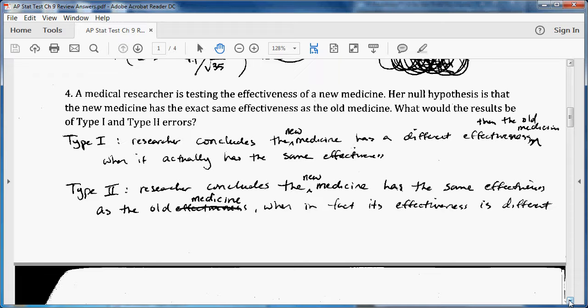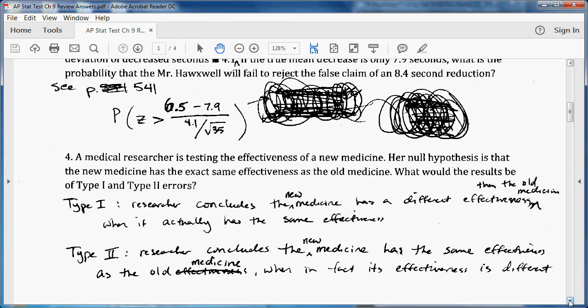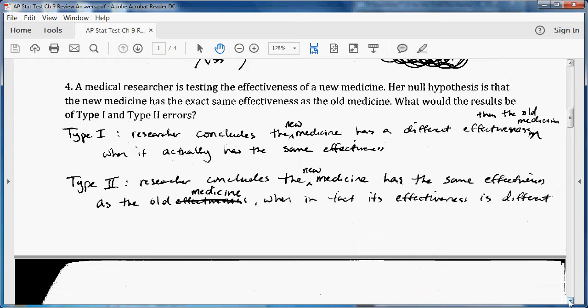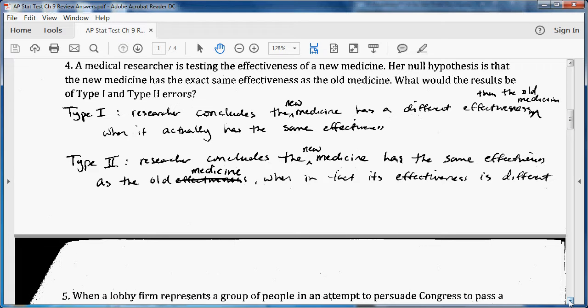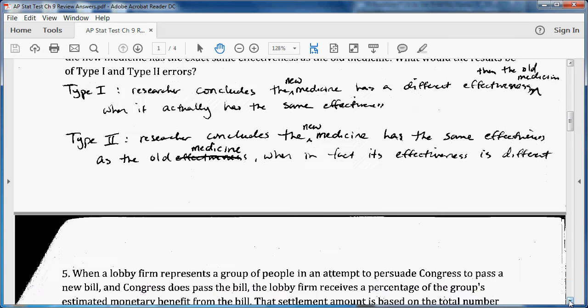So remember, type 2 is failing to reject, just like it was up in number 3, so failing to reject the false claim. Type 1 is rejecting a true claim, and type 2 is failing to reject the false claim.